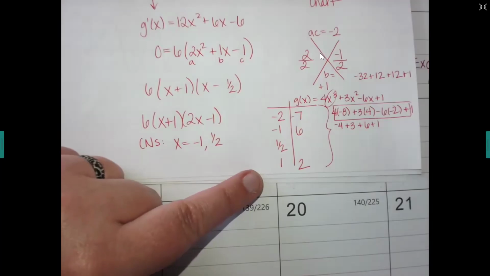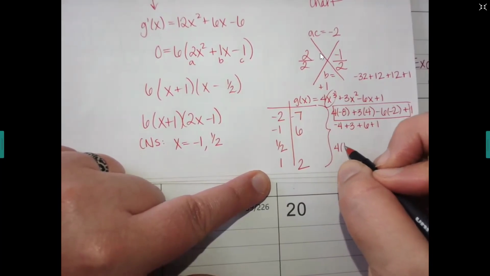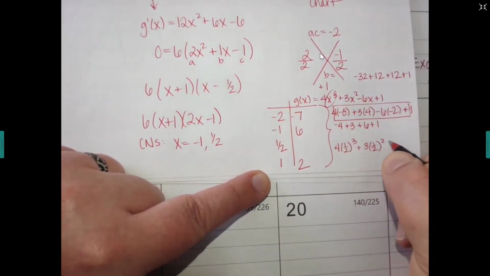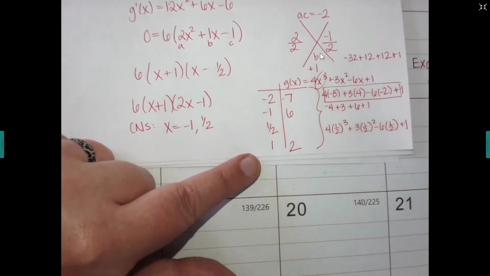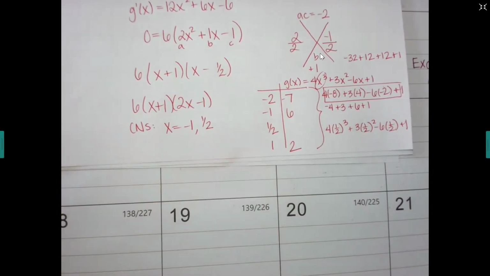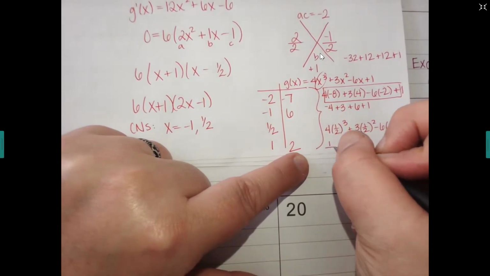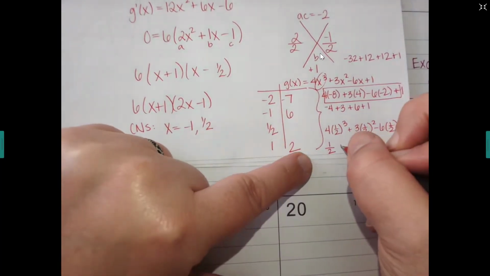Okay, and then we have one more left to do for a half, sadly. So it'd be 4 times a half cubed, 3 times a half squared, 6 times a half plus 1. Half cubed, don't forget to cube the top and the bottom. So 1 cubed stays a 1, 2 cubed turns to a what? So 4 times 1/8 would be a half. Half squared here would be a 1/4 of 3 would be a 3/4.